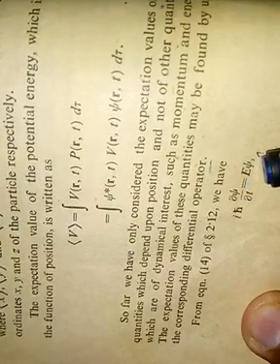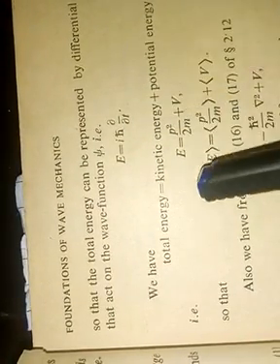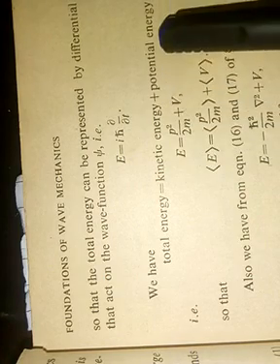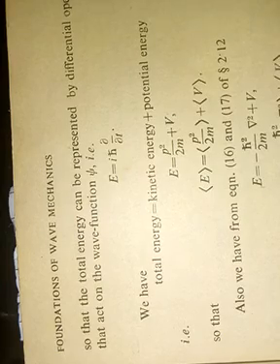Now we know that iħ ∂ψ/∂t is equal to Eψ. So E will be given by E equals iħ ∂/∂t. Now total energy, I can say that it is the sum of kinetic energy and potential energy. Kinetic energy is given by p²/2m, and potential energy we define as V. So the expectation value of E will be given by the expectation value of p²/2m plus the expectation value of V.